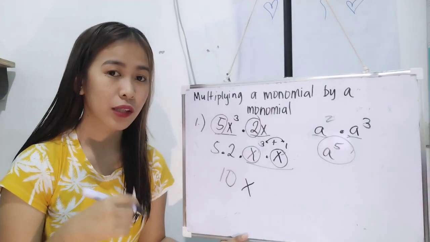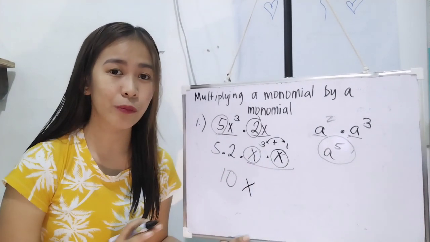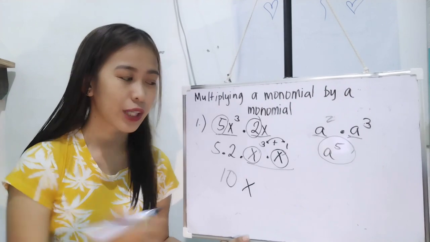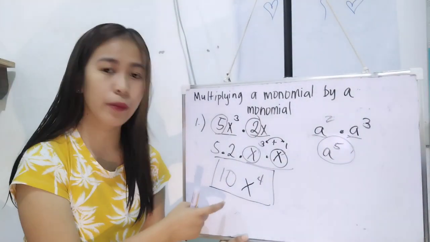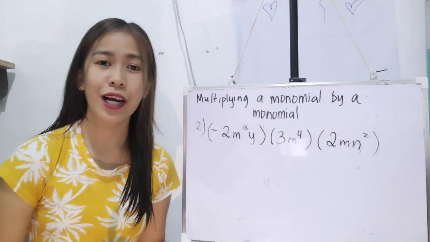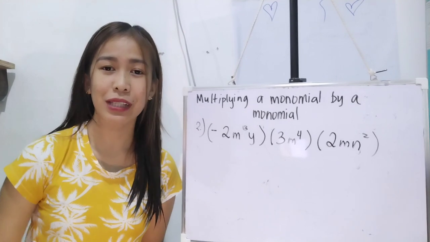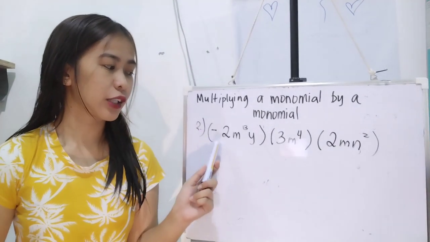Yung dalawang exponent. Remember, kapag magkaparehas yung base. Pero kapag hindi magkaparehas yung base, wala ka nang gagawin doon. Okay? So, 3 plus 1, that is 4. Therefore, the final answer will be 10x raised to 4. And ganun lang kasimple. So, for our next example, syempre para madami kayong or tayong references, we have here negative